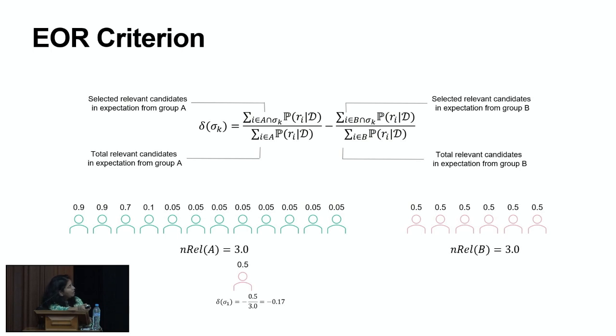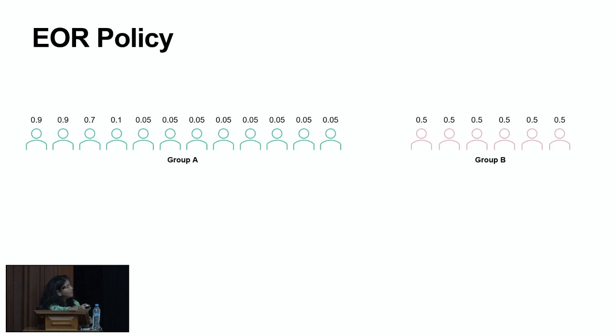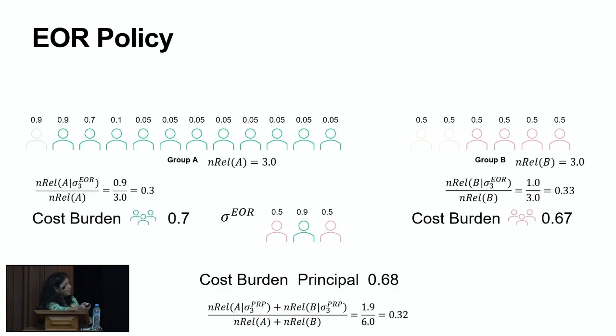So with this principle of taking this delta to 0, we can first select the candidate from group B, where delta would be 0.17, from group A, which takes it to 0.13, and then when we take it from group B, it gets close to 0, but it won't be exactly 0 because of some discreteness in the probabilities. And so with the EOR policy, if we now look at the cost burden, it's not only equal, it's also lower. It's much lower than the uniform policy. And so this then becomes a simple greedy algorithm that I'll talk about a bit.